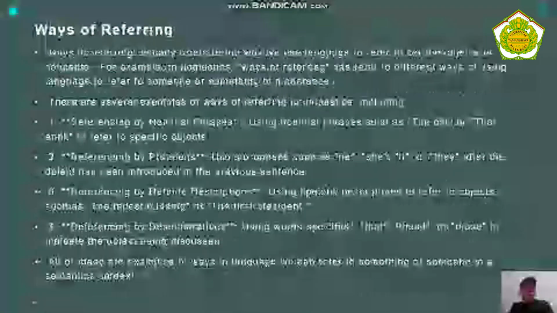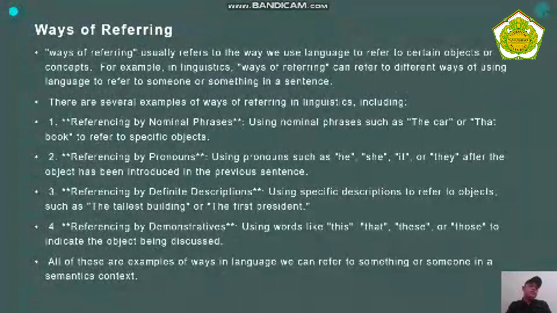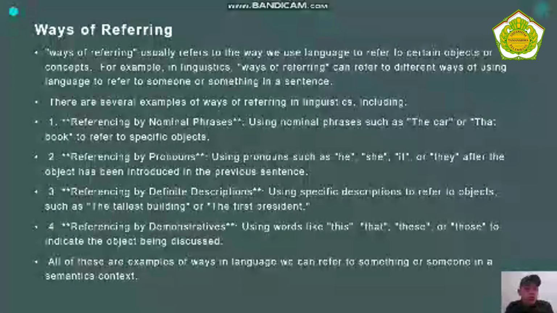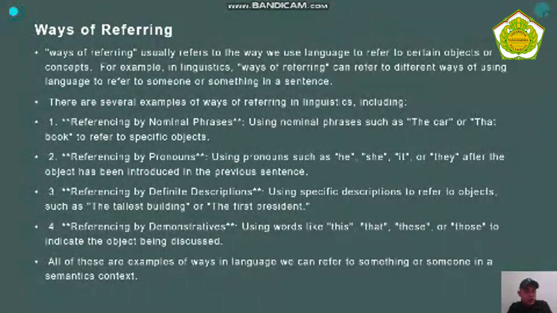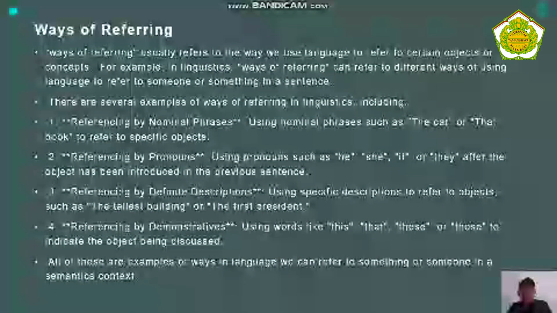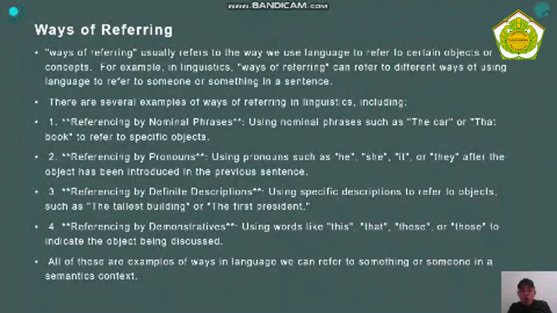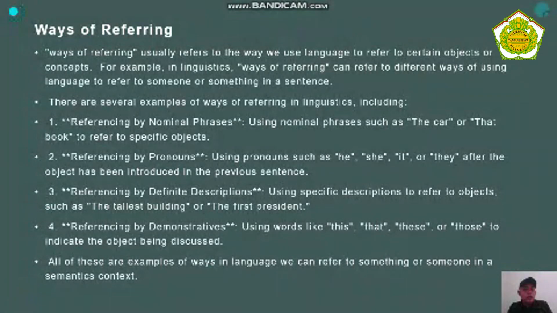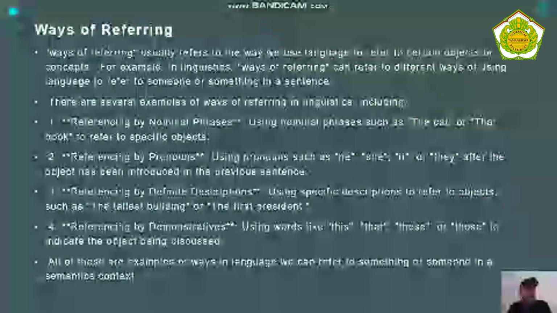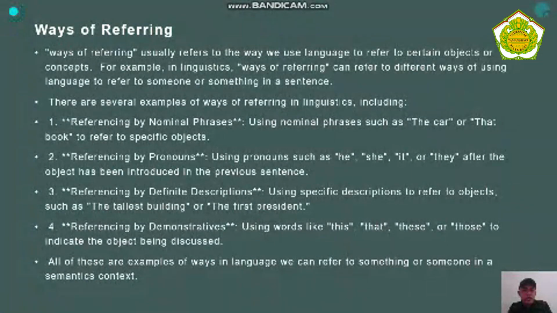Next slide. 4. Ways of referring. Ways of referring usually refer to ways you use language to refer to an object or concept. For example, in linguistics, ways of referring can mean different ways of using language to refer to someone or something in a place. There are several examples of ways of referring in linguistics.